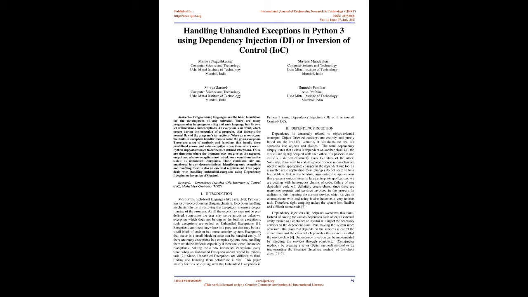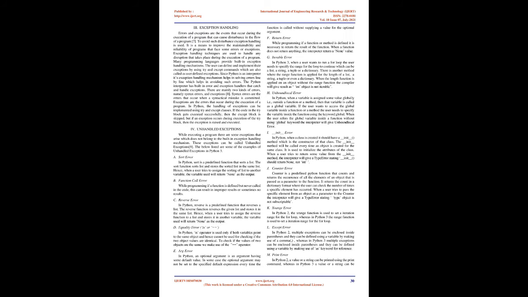Similarly, if we want to update a piece of code in one class, we need to make appropriate changes in the dependent one too. In a smaller scale application, these changes do not seem to be a big problem. But while building large enterprise applications, this creates a serious issue. In large enterprise applications, we are dealing with humongous chunks of code. Failure of one dependent code will definitely create chaos, since there are many components and services involved in the process. In addition to this, locating the correct service, which service to communicate with, and using it also becomes a very tedious task. Therefore, tight coupling makes the system less flexible and difficult to maintain.